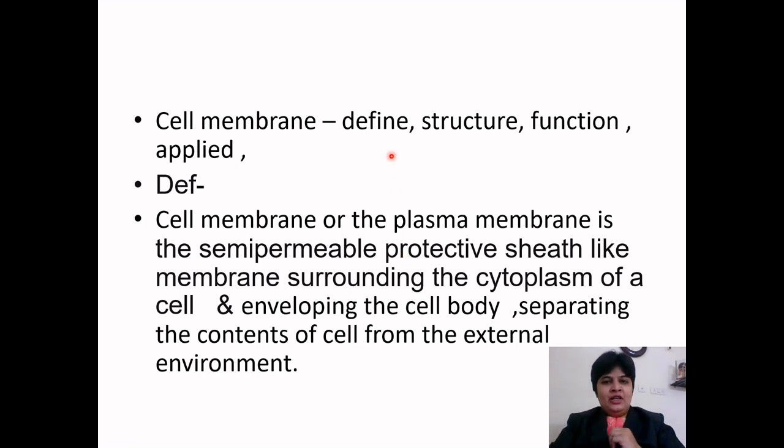It starts with a definition, structure, function, and then applied. Definition will be different in every textbook. So I have gone through all the textbooks and I have merged all the definitions. So no crucial word is left behind.